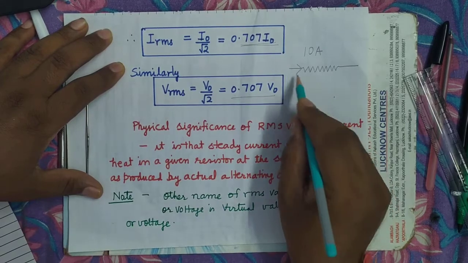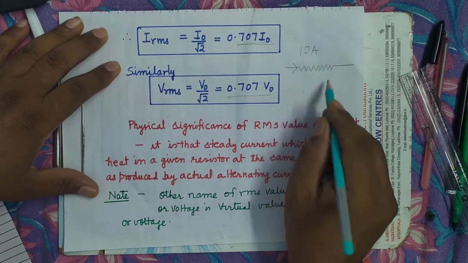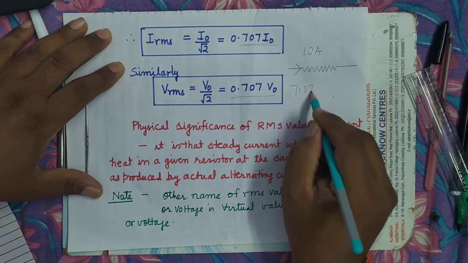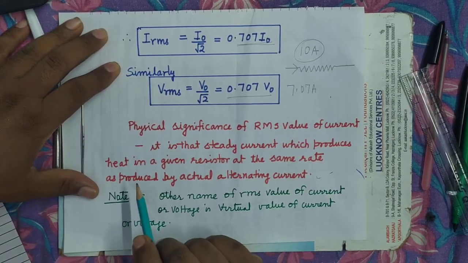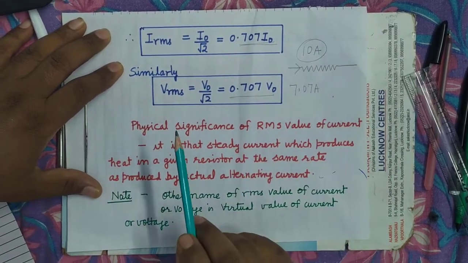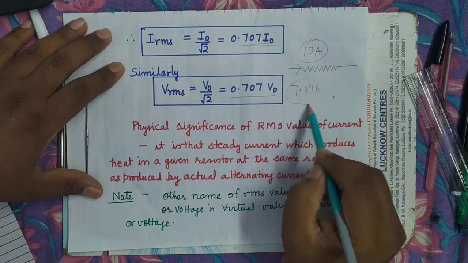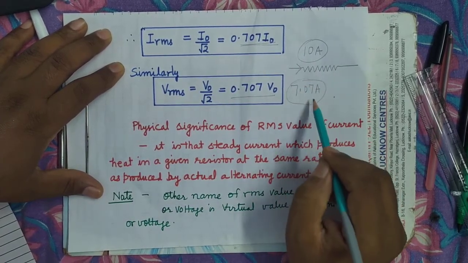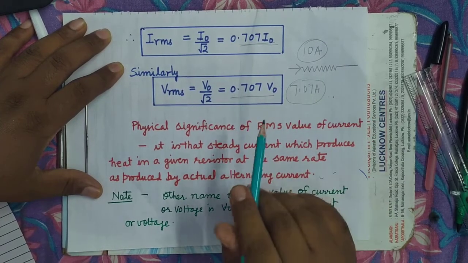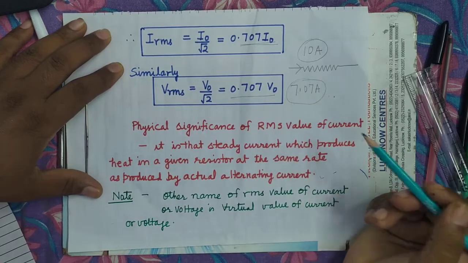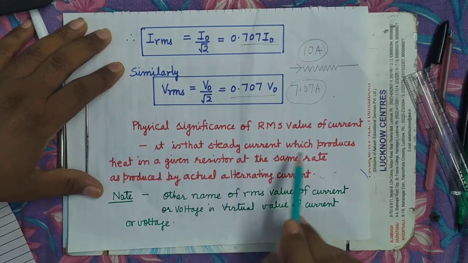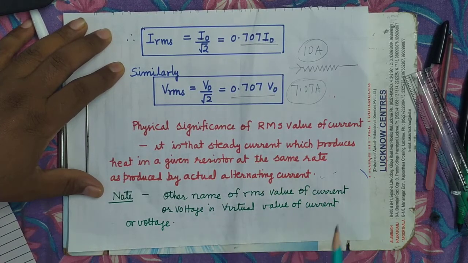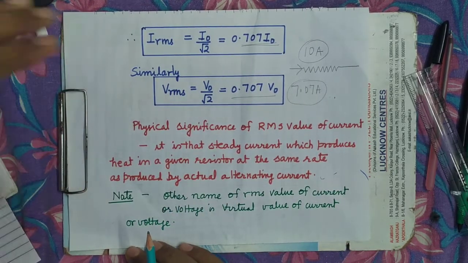If you pass a direct current, a steady current of 7.07 ampere through it, for the same time, you will find in both cases the same amount of heat energy will be liberated. It means it is that steady current which would produce heat in a given resistor at the same rate, that is per unit time, as produced by the actual alternating current.